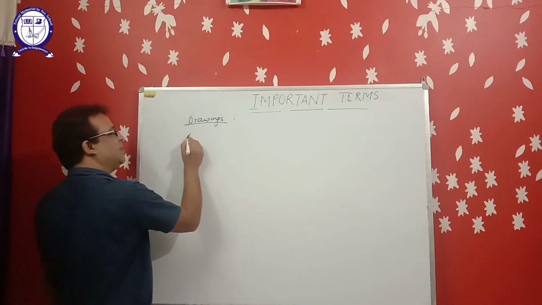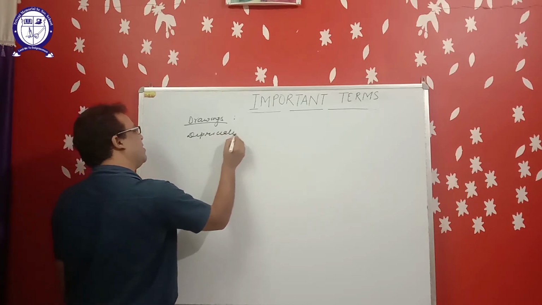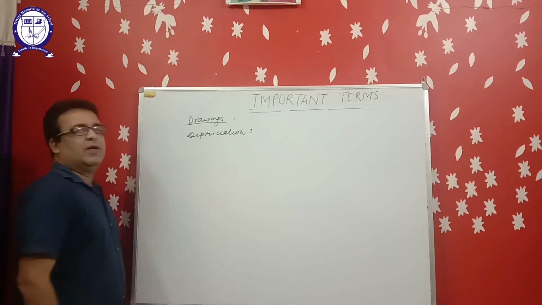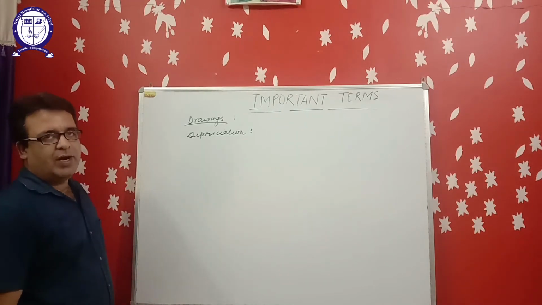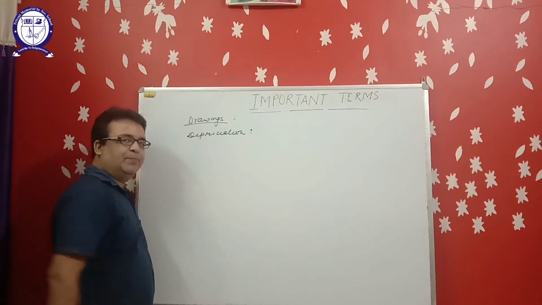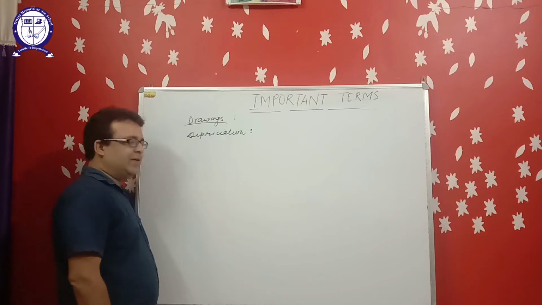Next point is depreciation. Depreciation means fall in the value of fixed assets. Fall in the value of fixed assets due to any reason. Due to wear and tear, due to excessive use, due to accident.